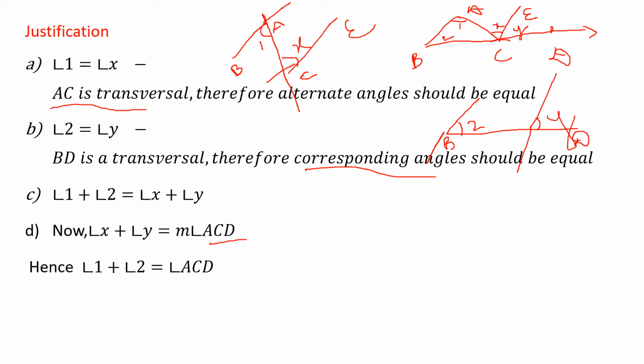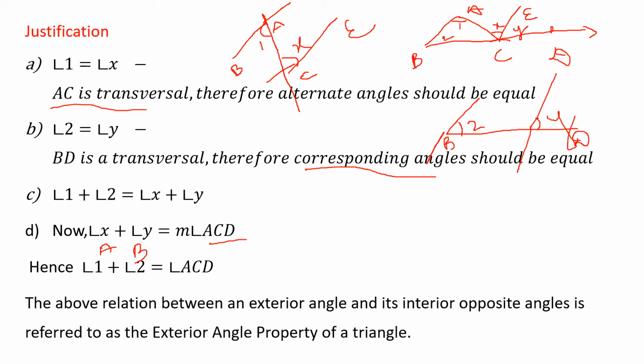Now 1 and 2 means what are the angles? 1 means angle A, 2 means angle B. So 1 plus 2 means measure of angle A and measure of angle B. So what is the meaning? Just check the definition part. Exterior angle is equal to the sum of opposite interior angles. So A and B, angle 1 means angle A, angle 2 means angle B, that is equal to angle C.